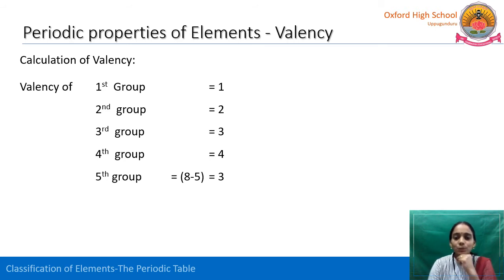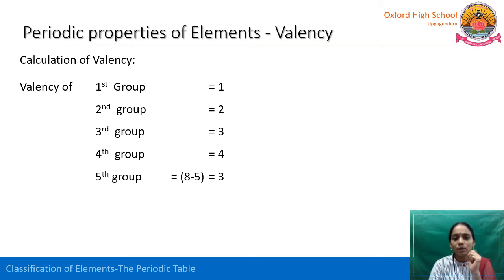What will they do? They'll try to donate those electrons. First, 1 electron, the first group elements donate easily. Second group elements will donate 2 electrons, whereas third group elements donate 3 electrons to get the stable electronic configuration. Whereas coming to the fourth group, the valency is 4 because the outermost shell contains 4 electrons.